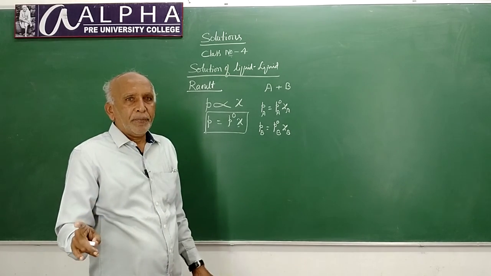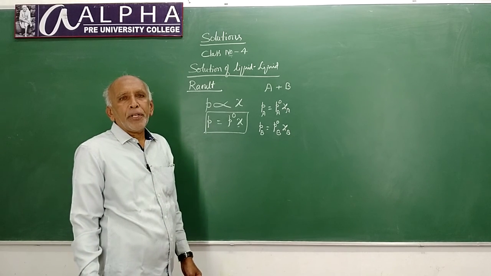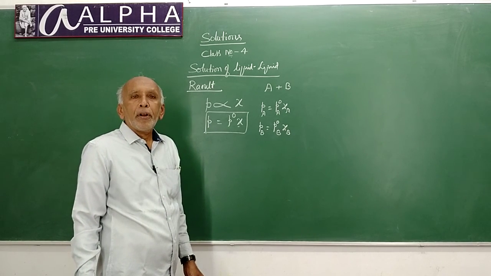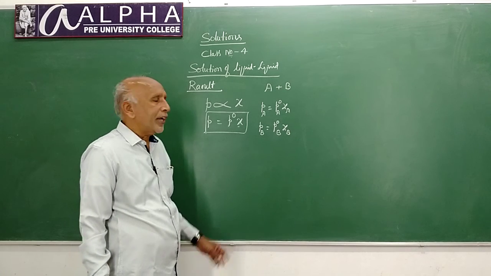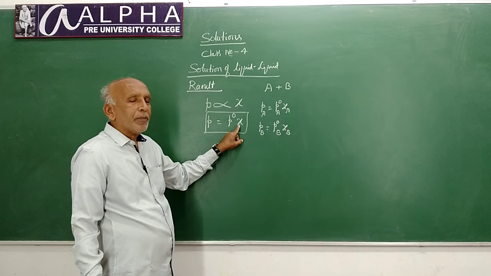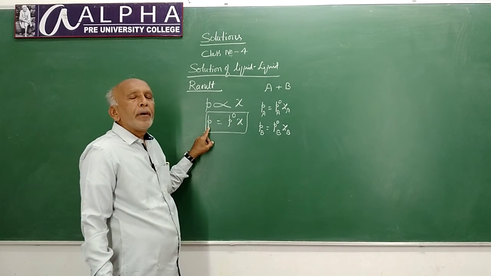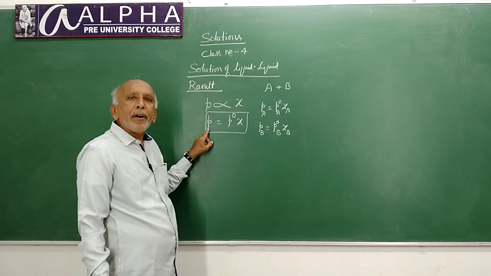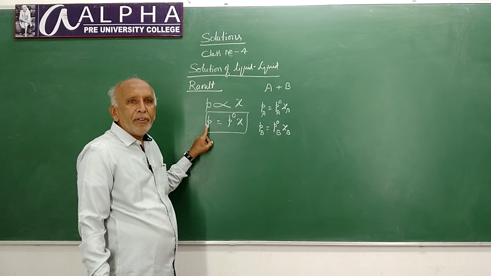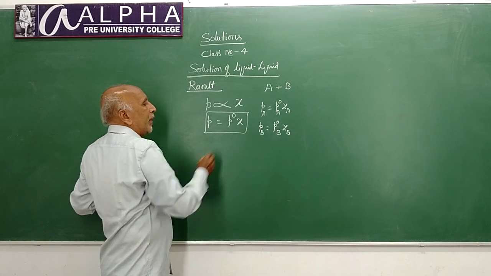It is fixed. P, the partial pressure or vapor pressure of the constituent in the solution, also varies. When you change the value of chi, that is the mole fraction or concentration of the solution, then the component partial pressure also changes. So, P is a variable term, chi is a variable term.